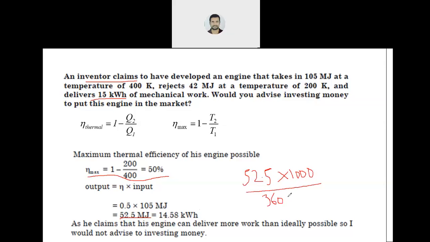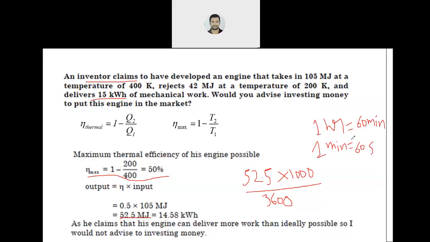Now, why have we divided by 3600? Because in 1 hour, how many seconds are there? In 1 hour there are 60 minutes, and in 1 minute there are 60 seconds.